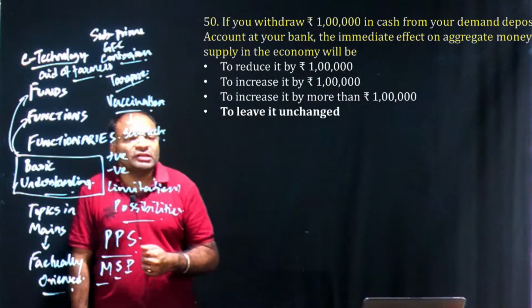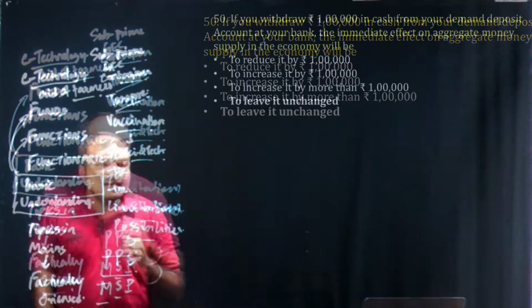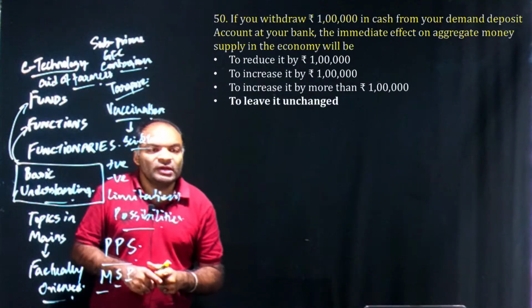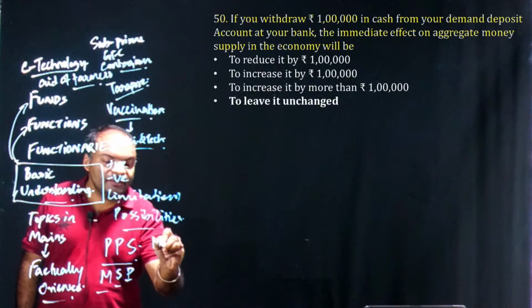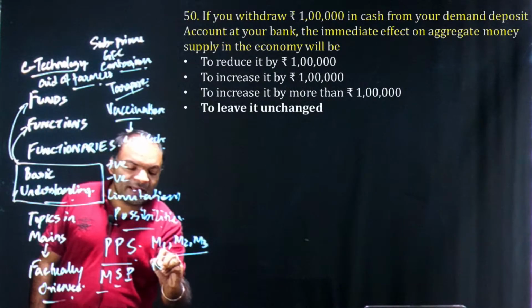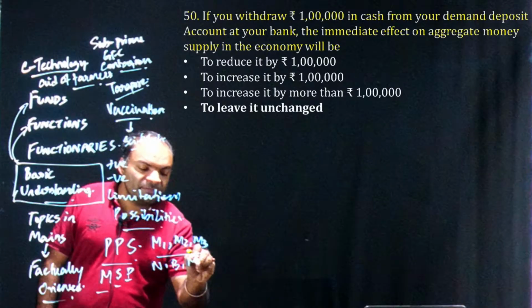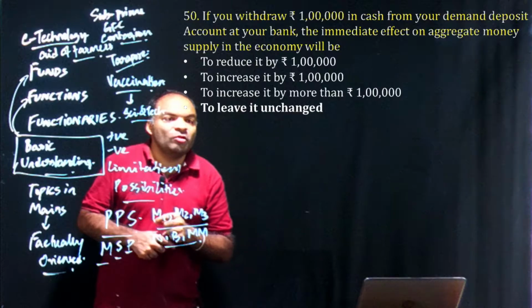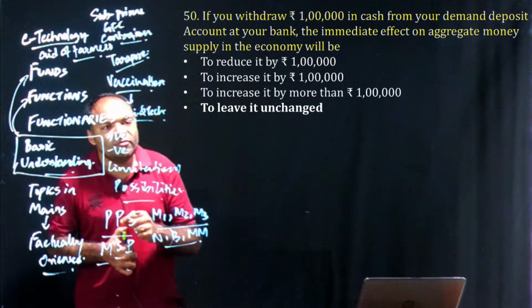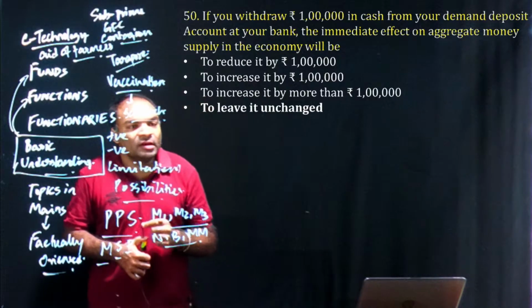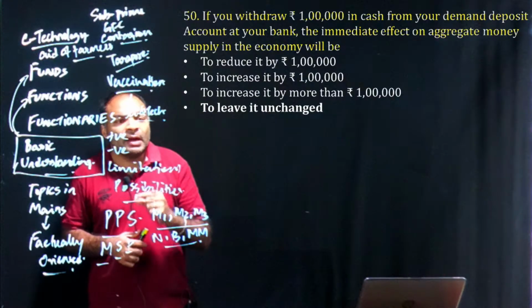Then coming to the next question, which is a very interesting question. Again, it is about what is the impact on money supply. So in class we had covered M1, M2, M3 comprehensively, that is about narrow money, broad money, money multiplier, etc. Now mostly people do not see the question properly. So you have to be very careful about what is the ask of the question. Now the ask of the question here is demand deposits.